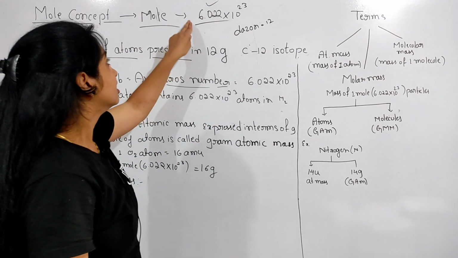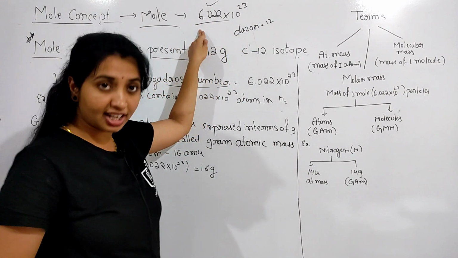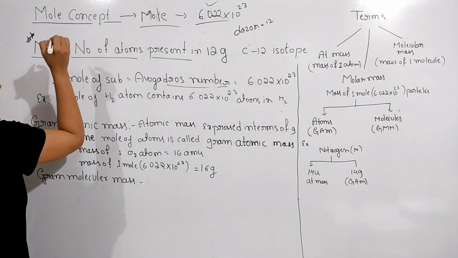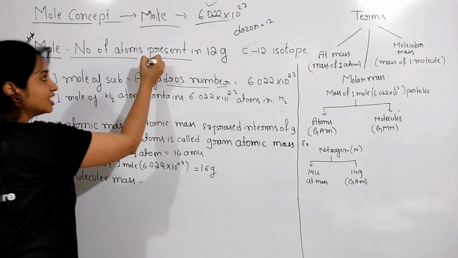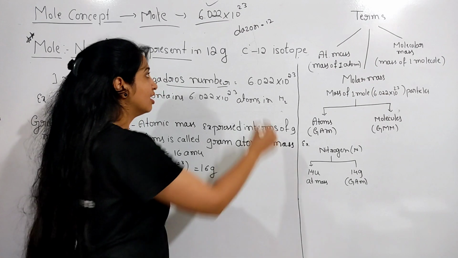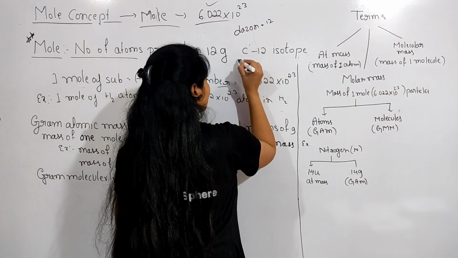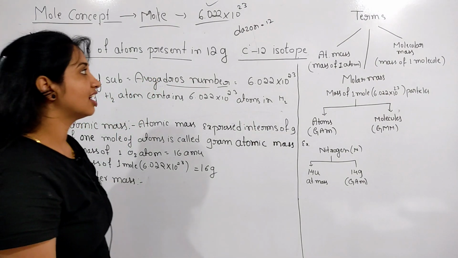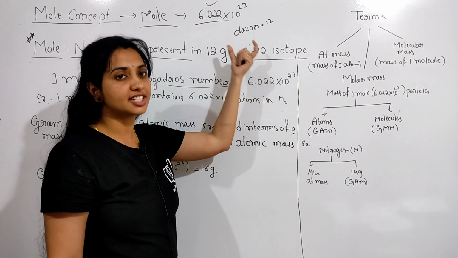So how does this value come? Actually, the meaning of this value is the number of atoms present in 12 gram of carbon 12 isotope. We have carbon 12 isotope very abundantly in nature, and it is the most stable.